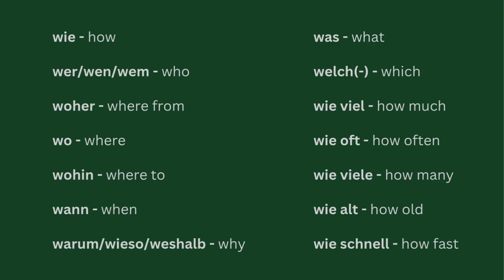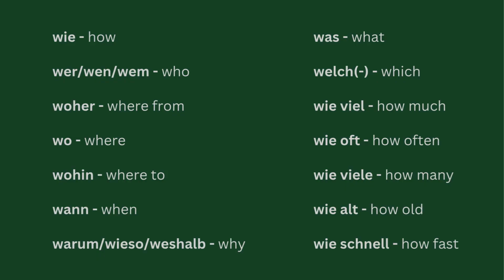Now let's look at some Fragewörter, the question words. We have wie, which we already saw in things like "wie heißt du" and "wie ist dein Name," so how. Wer: we had "wer bist du," "wer sind sie," so who are you.